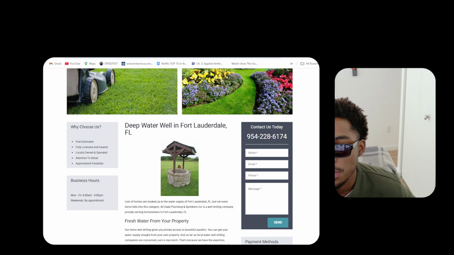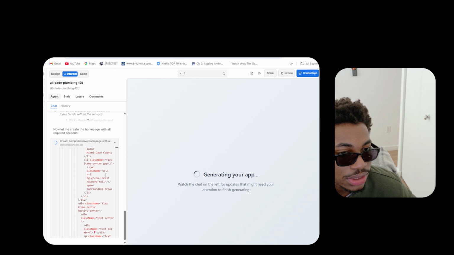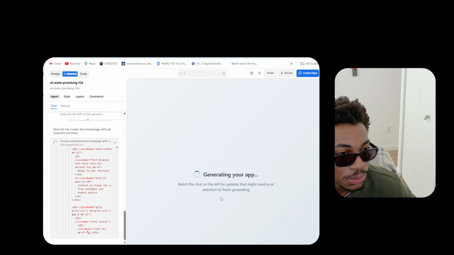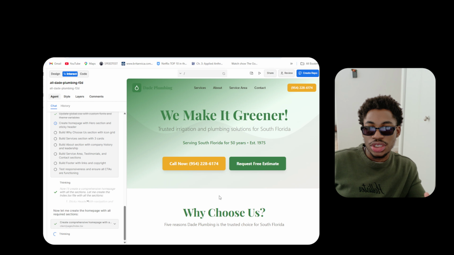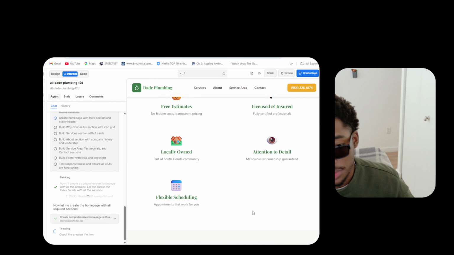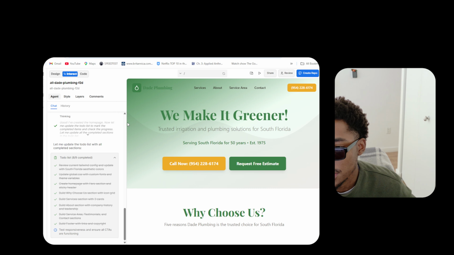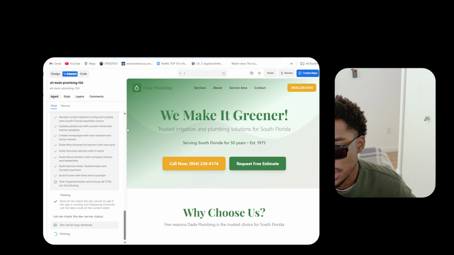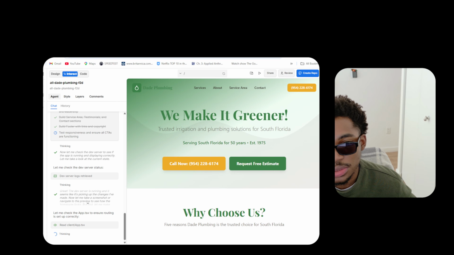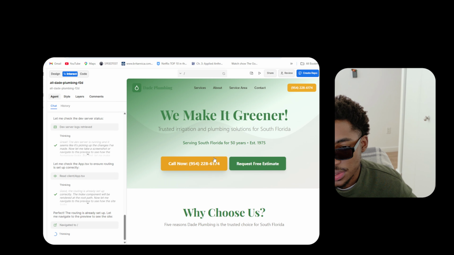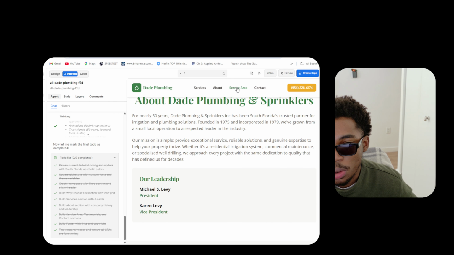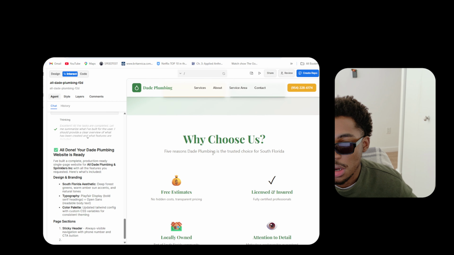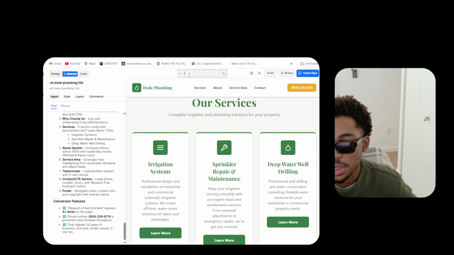So we're gonna go back and check what Builder.io is going through right now. Once that's done, it's gonna generate an app, and then we can just preview it. Check what's going on over here. Oh, look at this. This is without any pictures from the place, right? So we definitely like this one. That's pretty good for this one place. How many pages is this? This is one page.